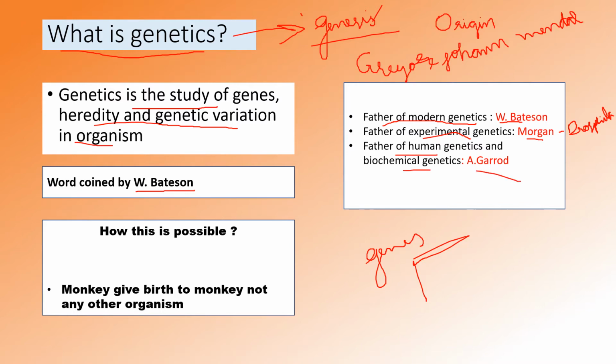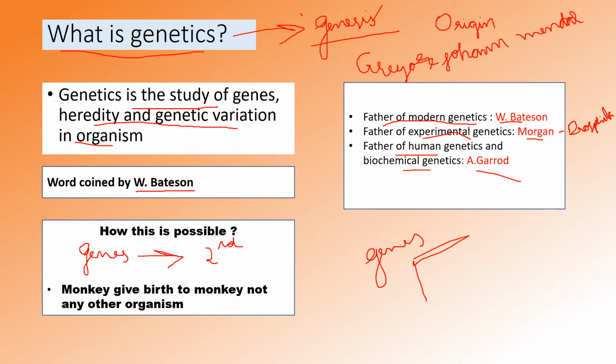So this is all about genetics, and you have to keep one thing in mind: how these genes are transmitting from one generation to the next, and why it is possible for giving birth to the same organism. For example, a monkey gives birth to a monkey itself, not to any other organism.